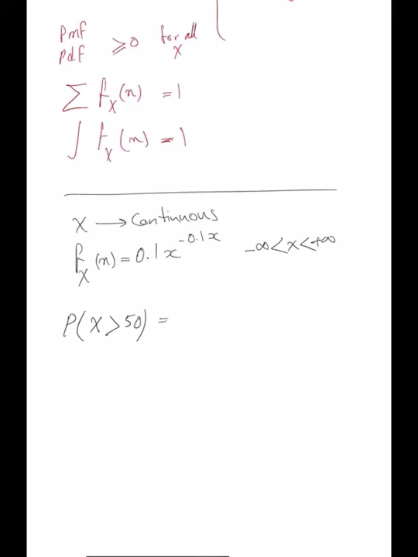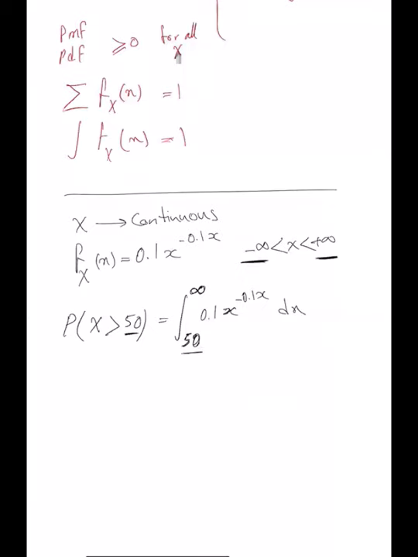The integration of the function from 50 to infinity, and this is the function. I'm not going to calculate the integral for you, but that's all you need to calculate. Greater than 50 means going from 50 all the way to infinity. The upper bound is infinity. The lower bound is minus infinity, but we want to know greater than 50, so that's 50.